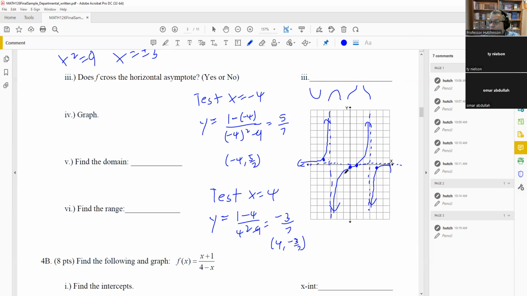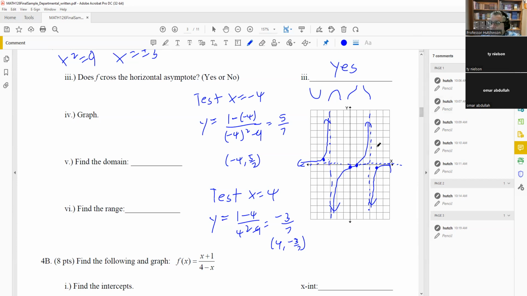So now that we've seen the graph, we can go ahead and say, yes, F does cross the horizontal asymptote. It crosses right here in the middle. We know that because we have an x-intercept there. So of course it's going to cross at that point. So we can say yes.